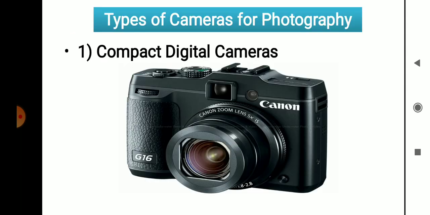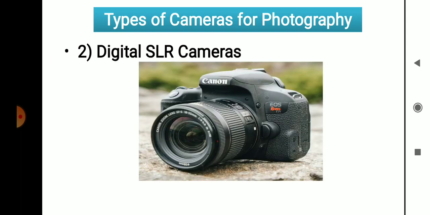Now there are different types of cameras which are used for photography. First one is the compact digital camera. These cameras are with us; generally it is with the public. Then the digital SLR camera. It is somewhat a high definition camera.